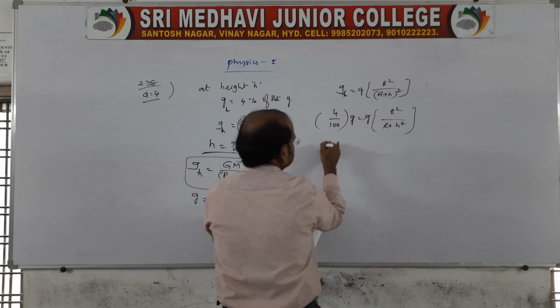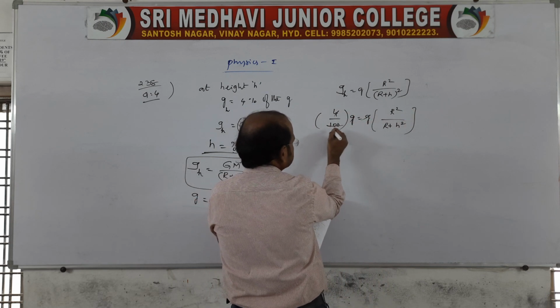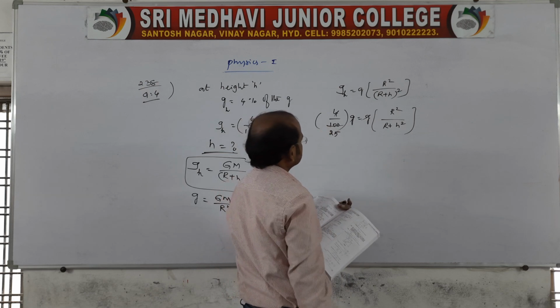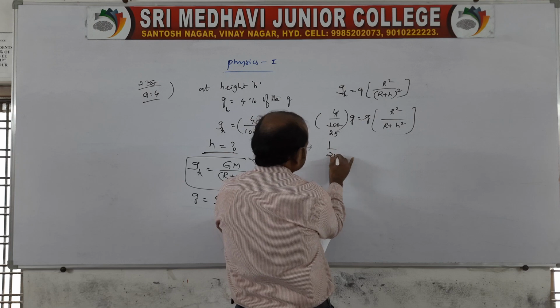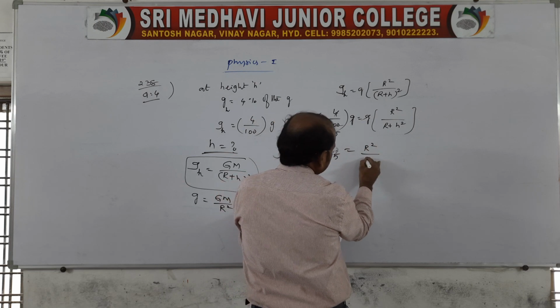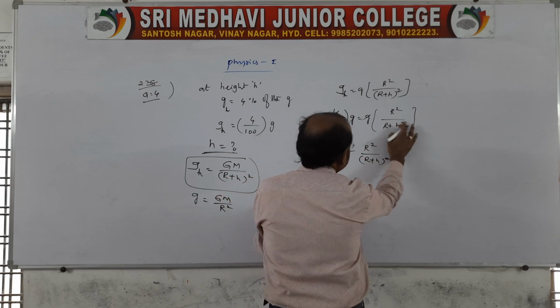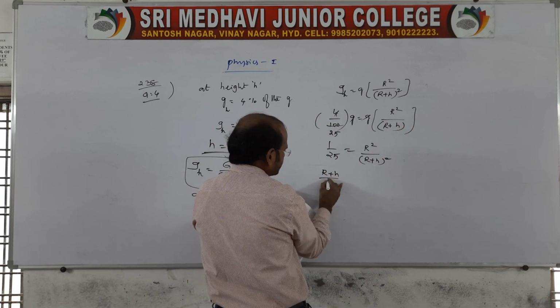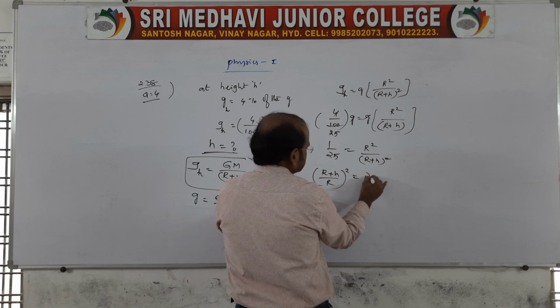So better you cancel this g, and 4 ones are 4, 4 25s are 100. Then it is 1 by 25 is equal to R square by (R plus h) whole square. Better you do cross multiplication: (R plus h) by R whole square is equal to 25.